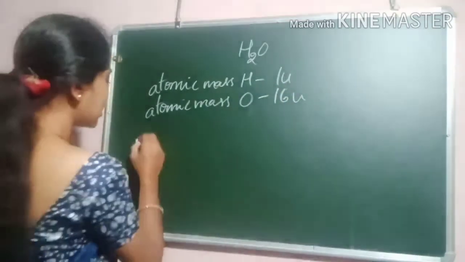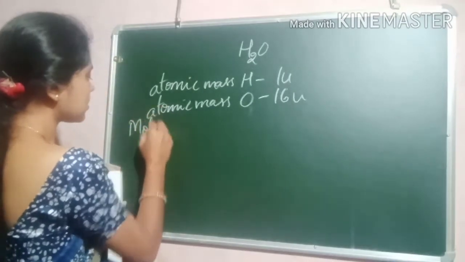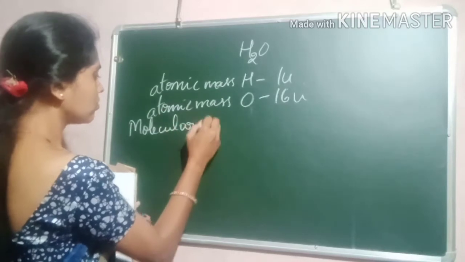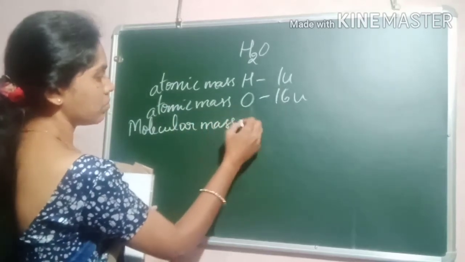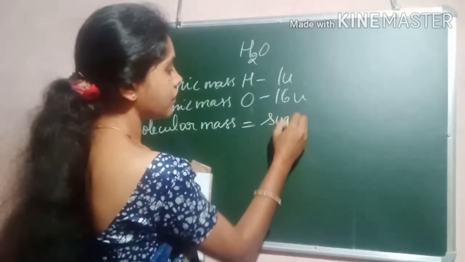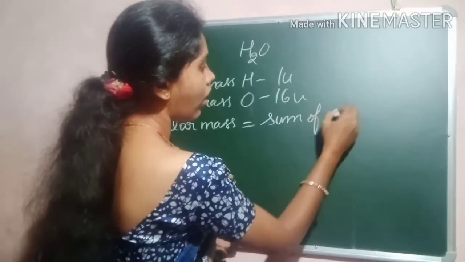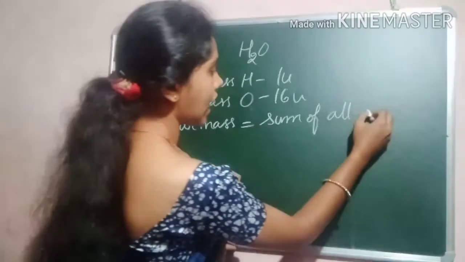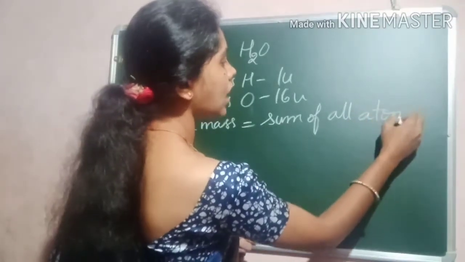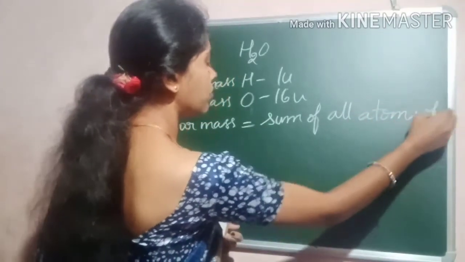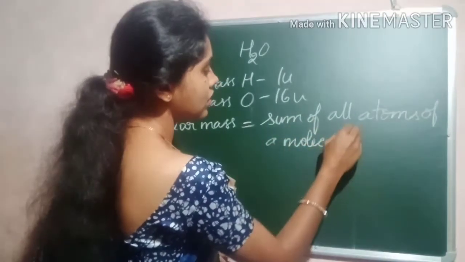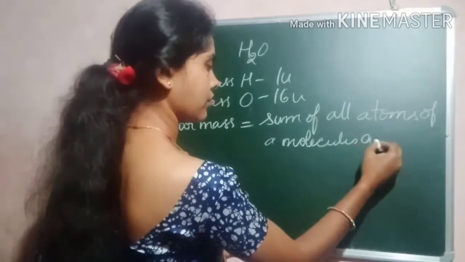What do you mean by molecular mass? Molecular mass is the sum of all atoms in the molecule. All atoms, right? Sum of all atoms of a molecule of a substance.